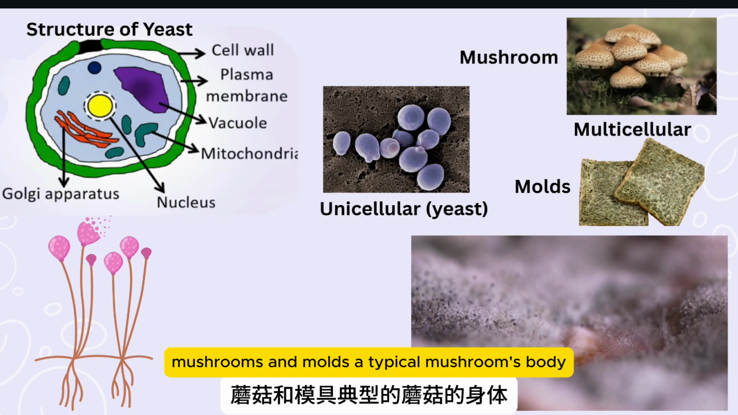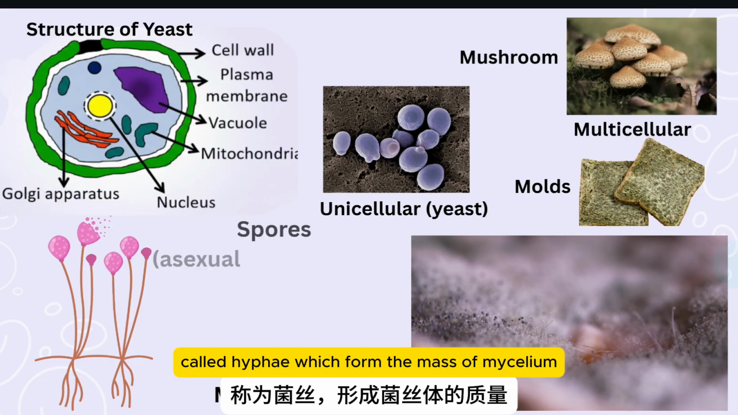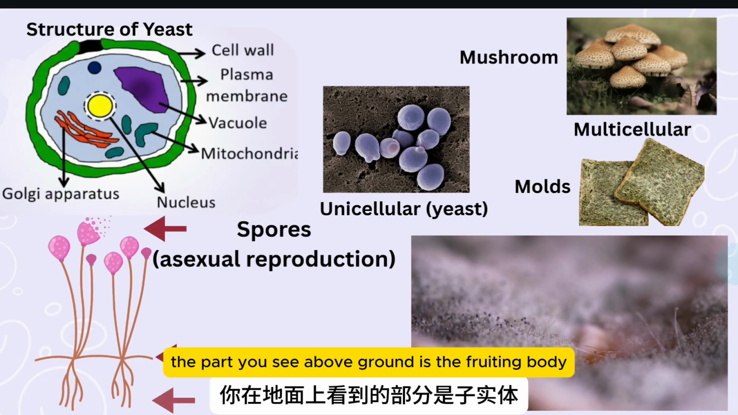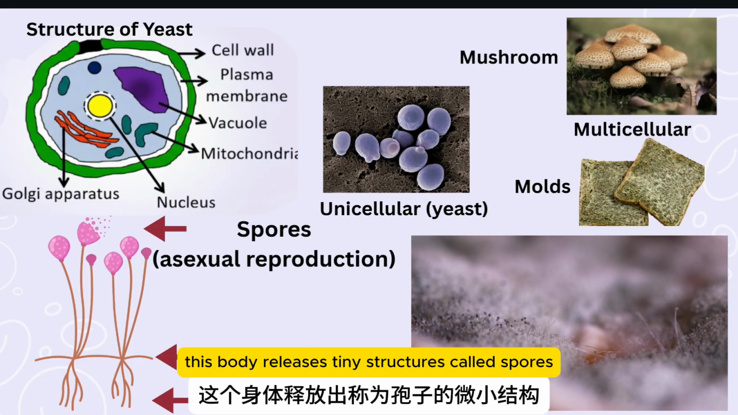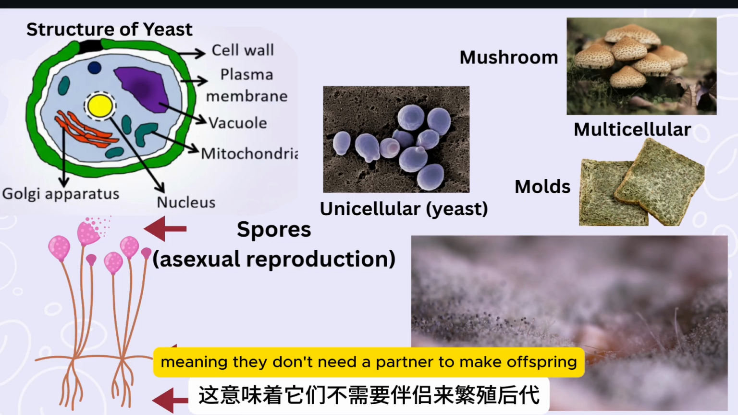A typical mushroom's body has an underground network of threads called hyphae, which form the massive mycelium. The part you see above ground is the fruiting body. This body releases tiny structures called spores to reproduce. This is a form of asexual reproduction, meaning they don't need a partner to make offspring.